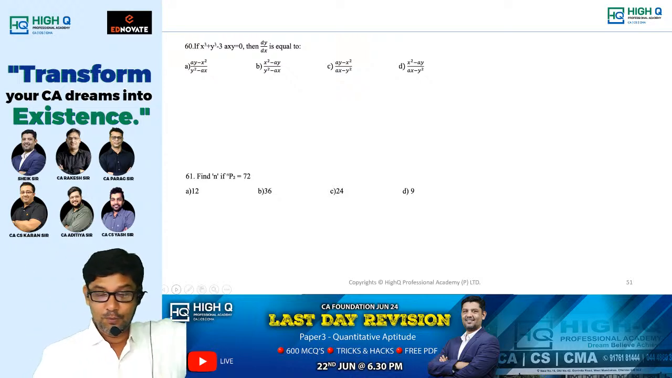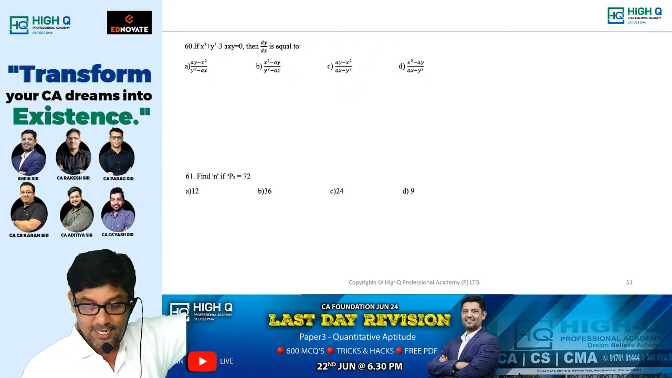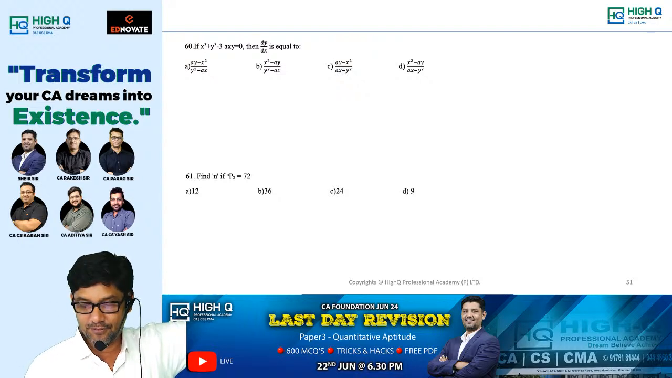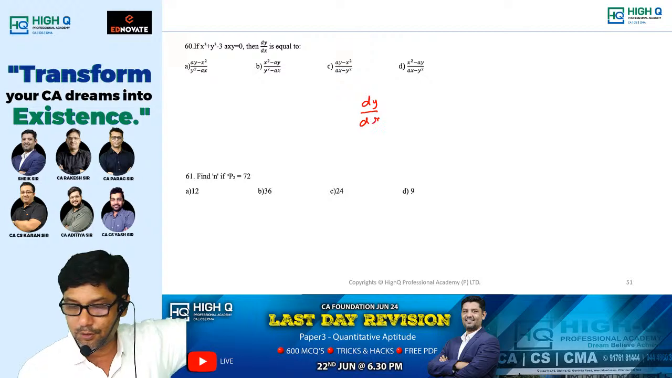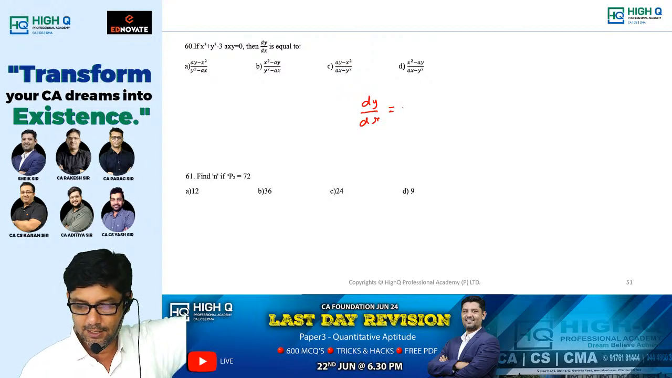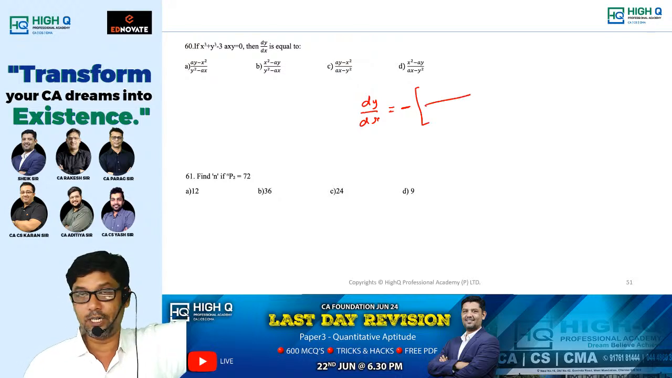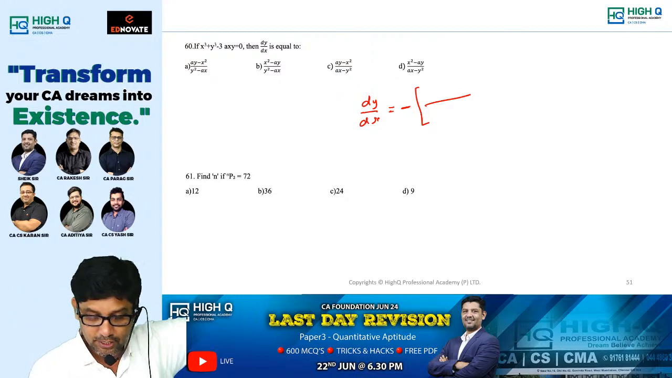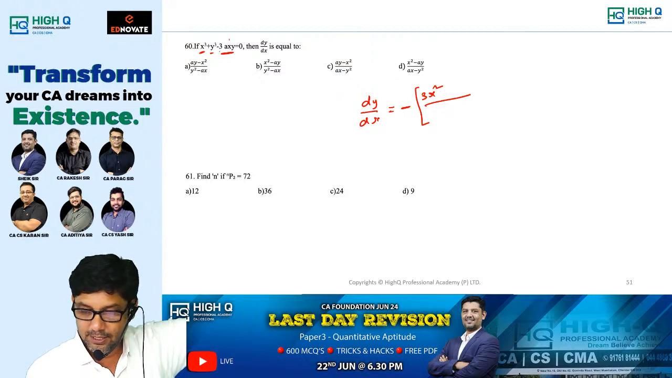Okay. Now, X cube plus y cube minus 3axy is equal to 0. Then dy by dx is equal to, I think you know the shortcut. It's an implicit function. Dy by dx is equal to minus of, open the brackets, differentiate the numerator part with respect to x, keeping y constant. Do we have x? Yes sir, 3x square. Do we have x? No sir, leave it. Do we have x? Yes sir, 1. So minus 3ay, divided by the denominator, y.